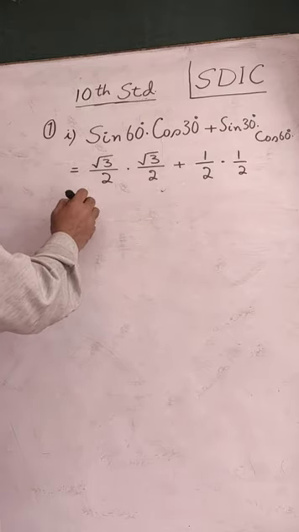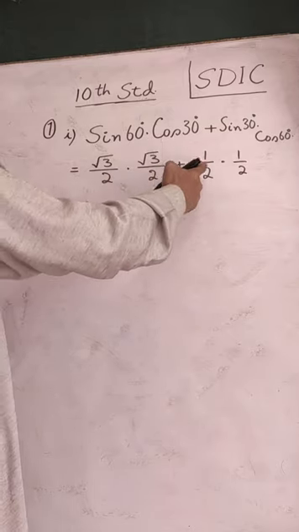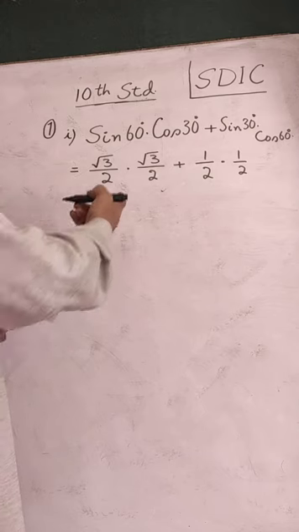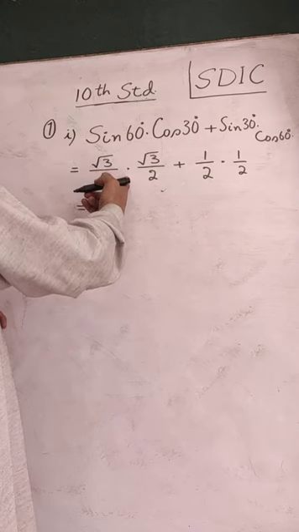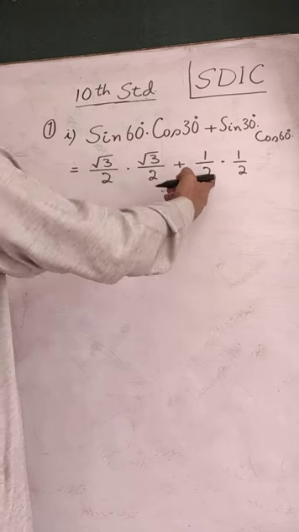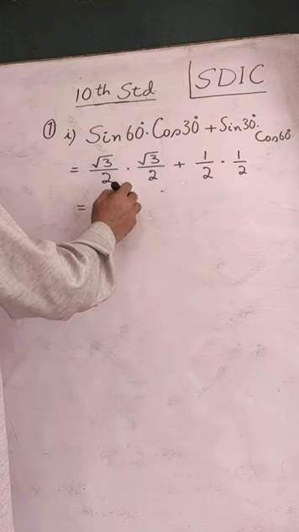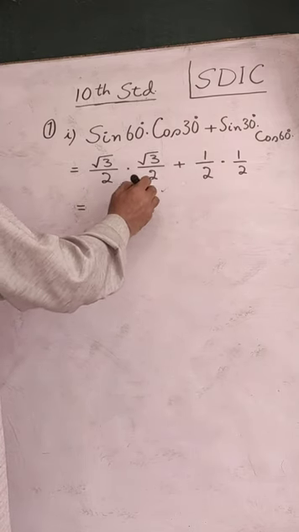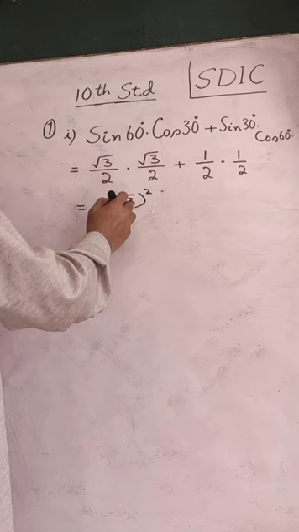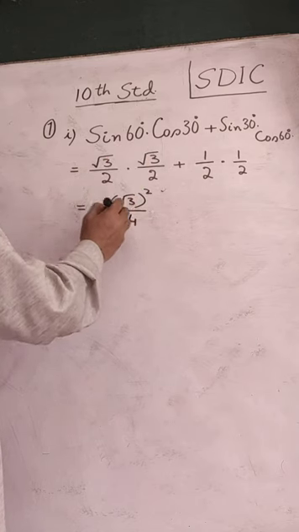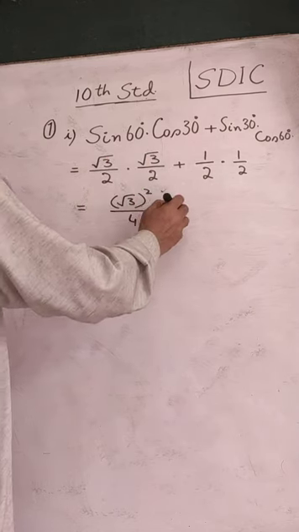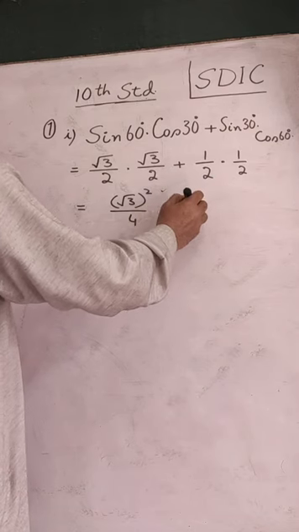Then simplifying, out of the signs of operation available, as per law you have to multiply first. So multiply these two, multiply these two. This will become under root 3 square, under root 3 multiplied by under root 3, divided by 2 2s are 4, plus, in case of second term, it will be 1 by 4.